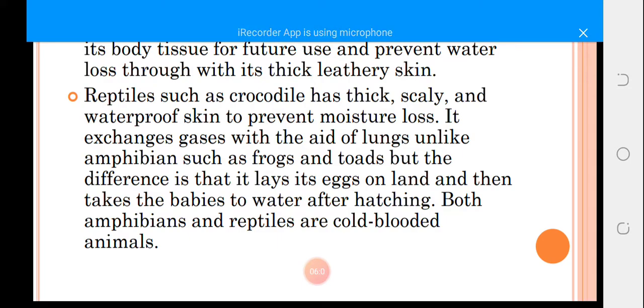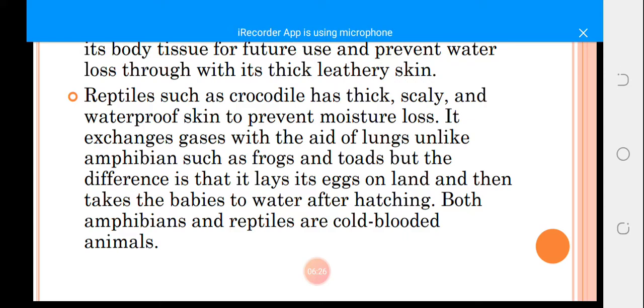So another thing is that reptiles such as the crocodile have thick, scaly and waterproof skin to prevent moisture loss. It exchanges gases with the aid of lungs, unlike amphibians. So what this is trying to tell us is that reptiles have thick, scaly and waterproof skin to prevent moisture loss.